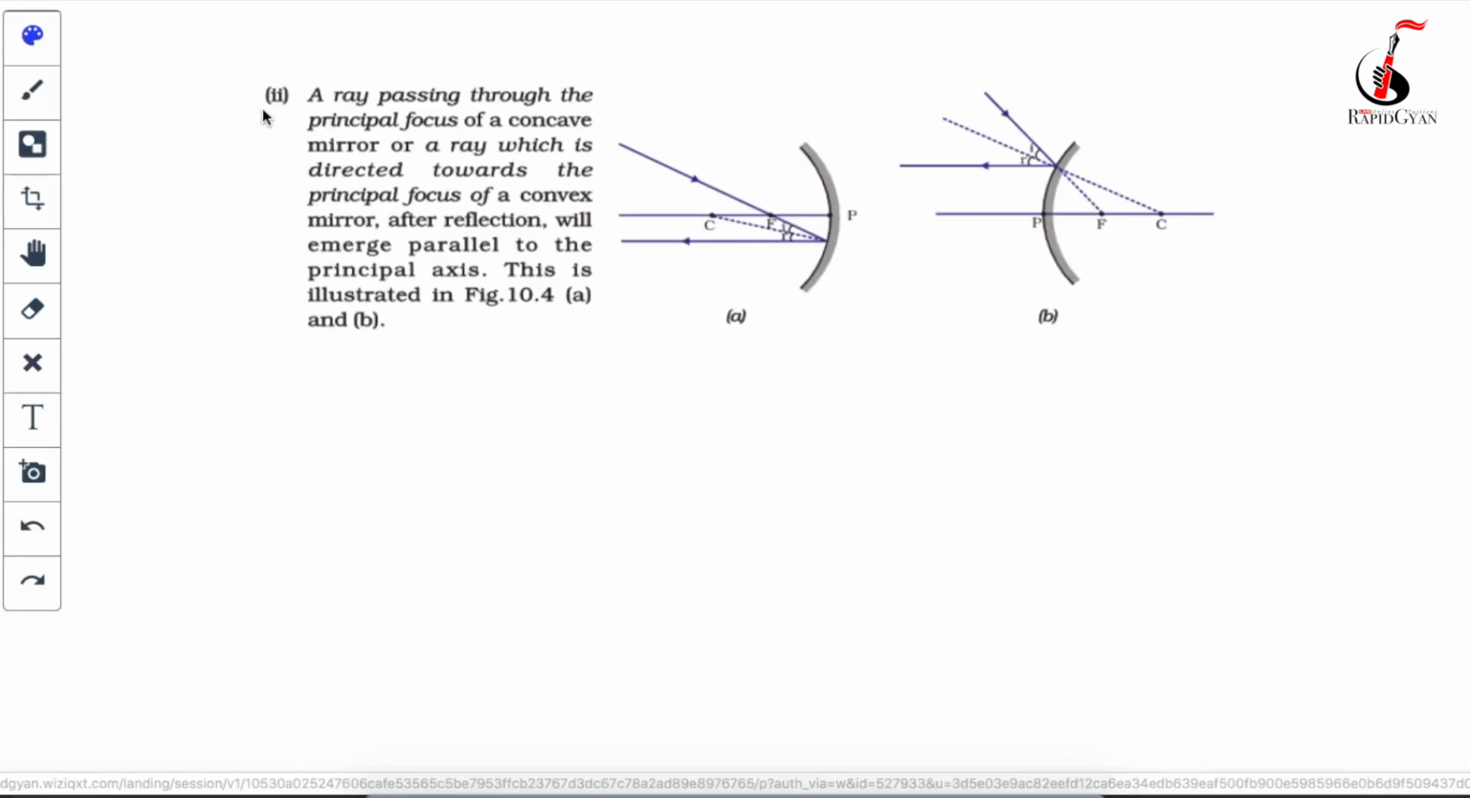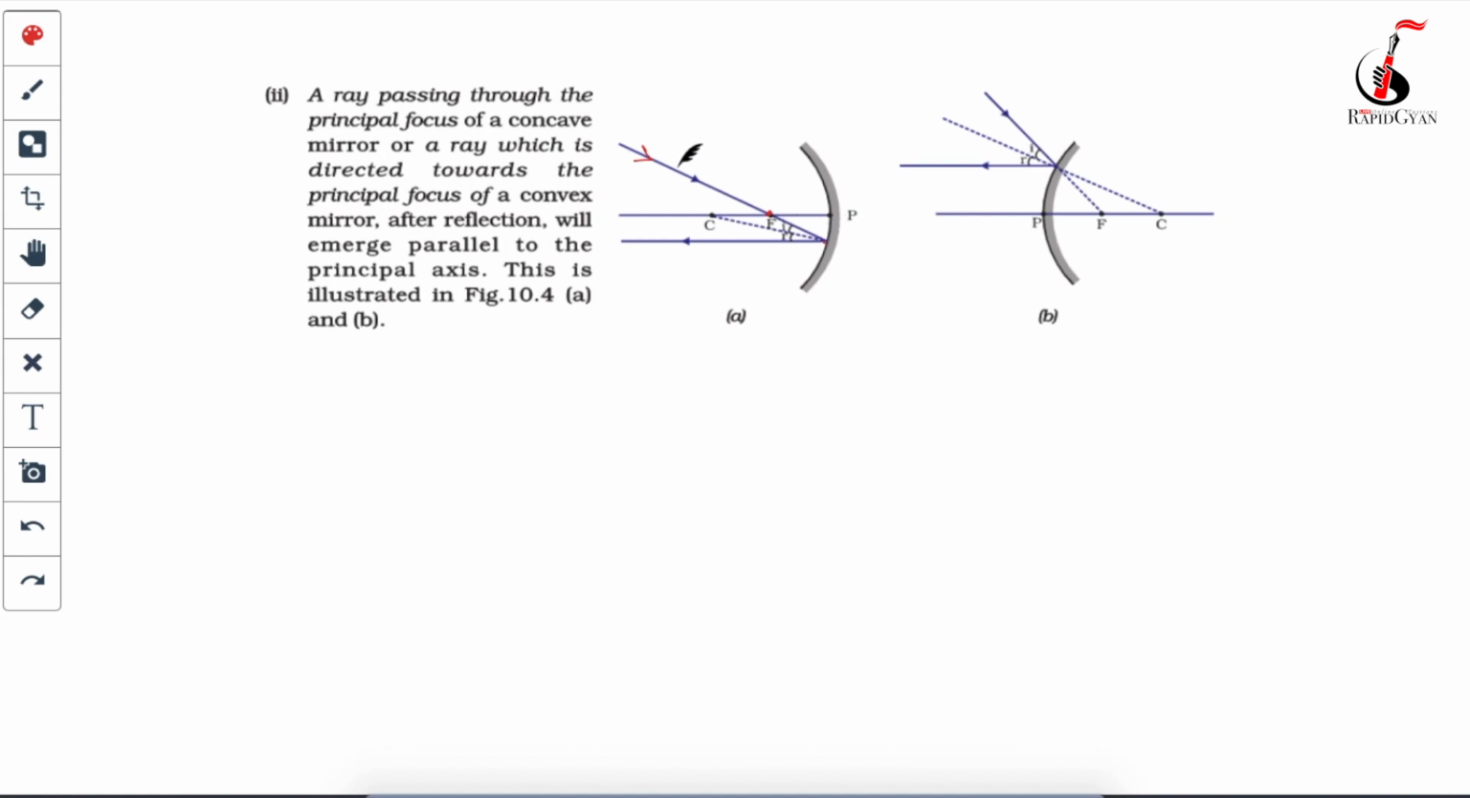The second thing which you will have to remember is this. Instead of going parallel, suppose a light ray goes via the focal point of the mirror and strikes the surface of the mirror.